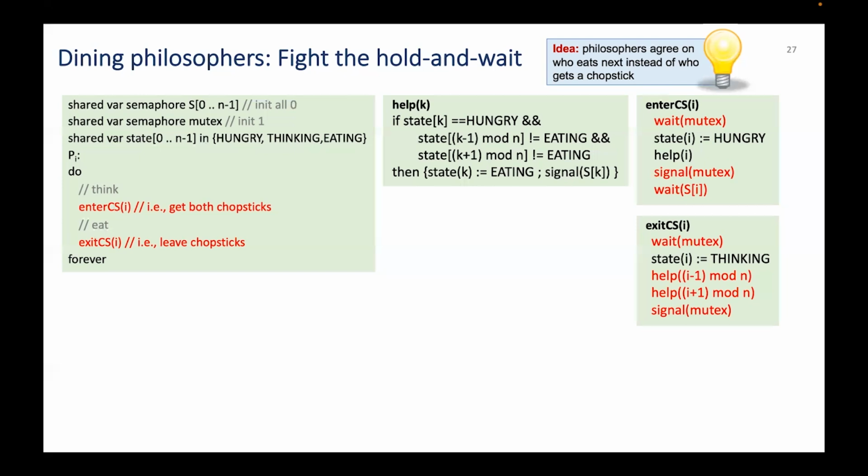Once a philosopher is done eating, then he or she runs the exitCS method. Again, the relevant instructions are run inside a wait and signal on the shared variable mutex. In this case, the philosopher sets his or her state to thinking and then helps his or her neighbors, trying to send them a signal they can use to enter their critical section, assuming they indeed want to.